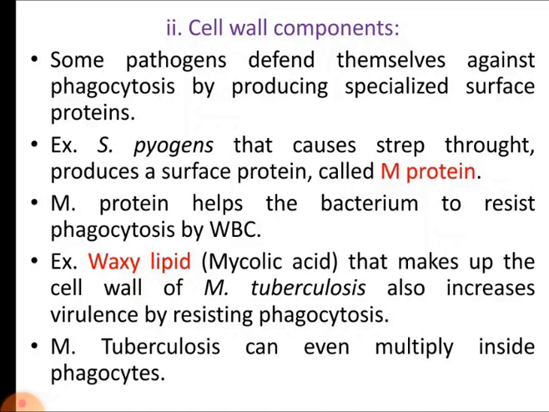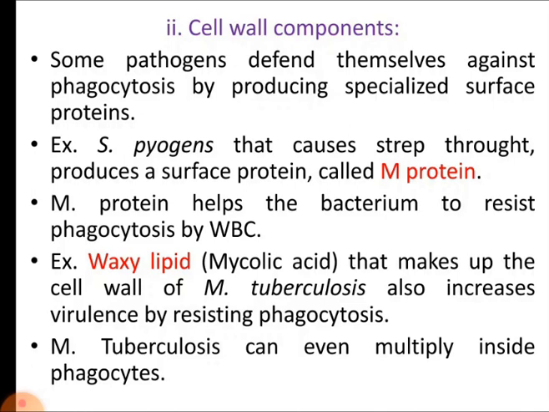Now after the capsule, another important virulence factor is the cell wall components. Some pathogens defend themselves against phagocytosis by producing specialized surface proteins that are present over the cell wall. So cell wall components are also anti-phagocytic factors. For example, S. pyogenes causes strep throat, which means inflammation and pain of the throat.